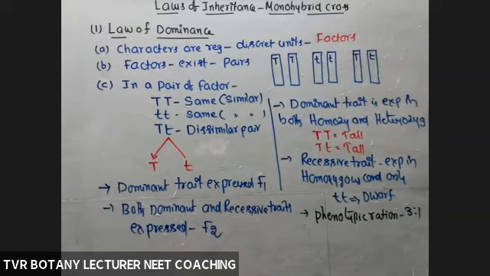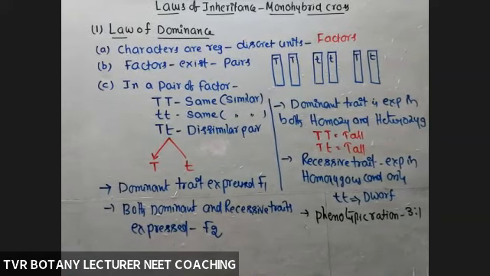In F2, both dominant and recessive appear in 3:1 ratio. So that is about the law of dominance.